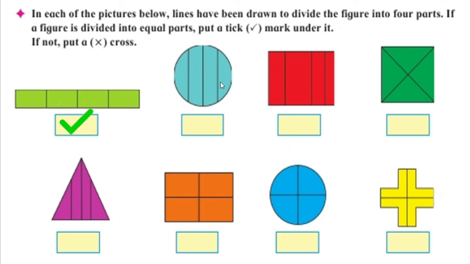See here, this is a circle. Here also it is divided into 4 parts but they are not equal. Can you see here? They are not equal. So we will put cross. Here in this rectangle, you can see a large part and small, small, very small. So this is also cross. Now next one is right, correct? Because all four parts are equal. And here in the triangle, again we can see more part and less parts, so cross.